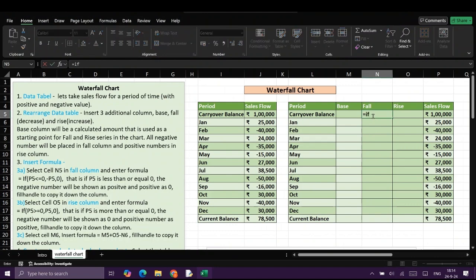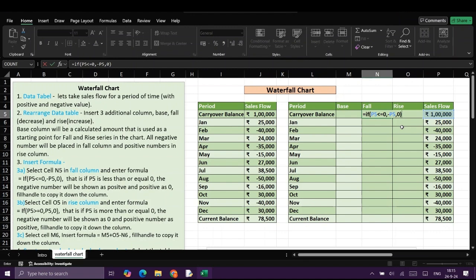Now we need to insert a formula. Select N5 cell and insert the formula: equal to IF P5 less than or equal to 0, comma, minus P5, comma, 0.